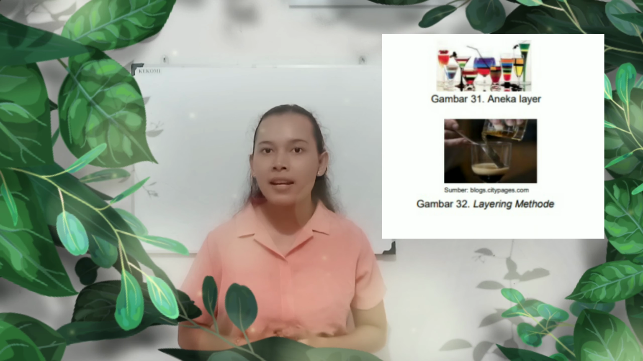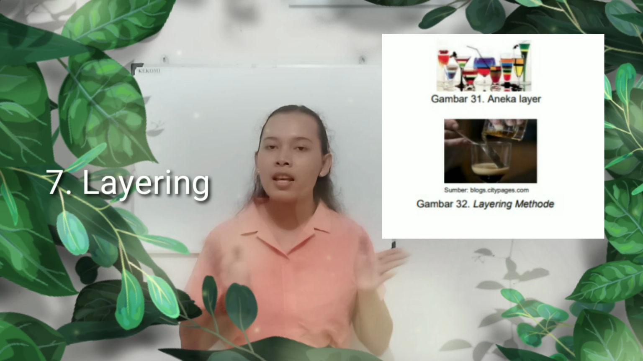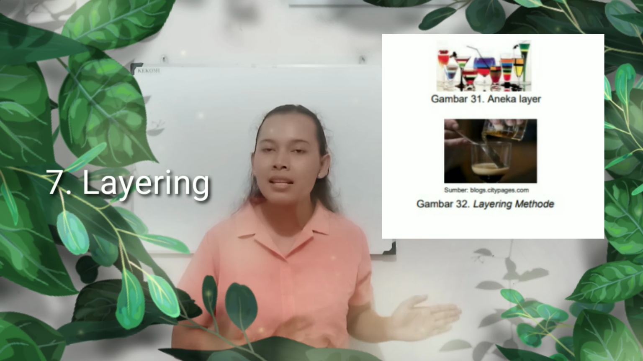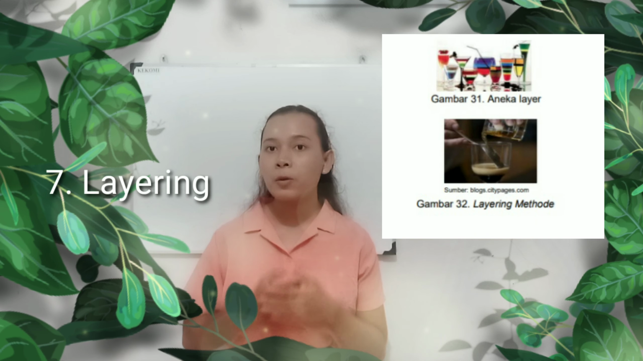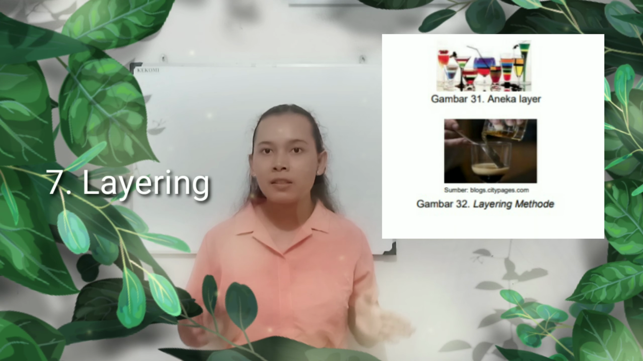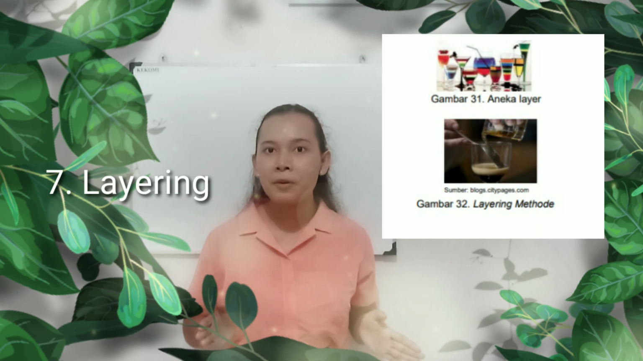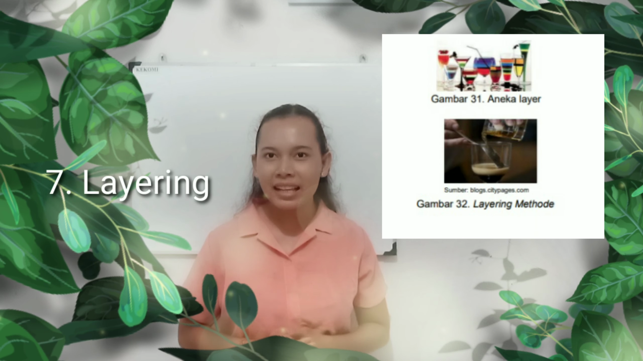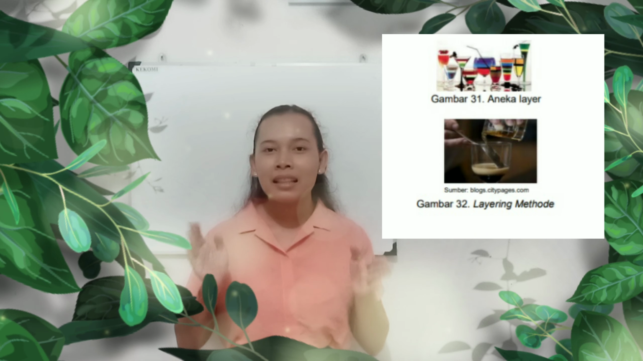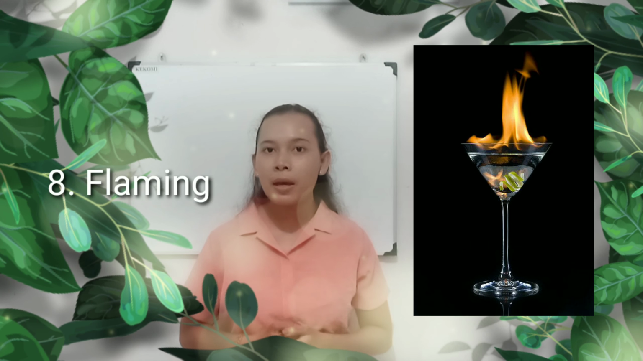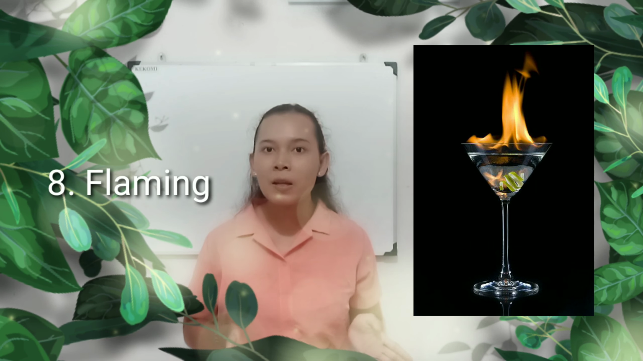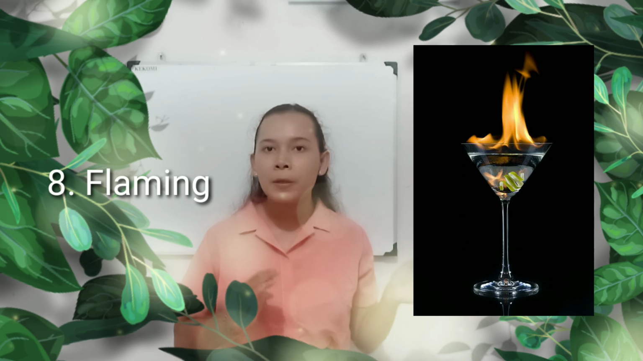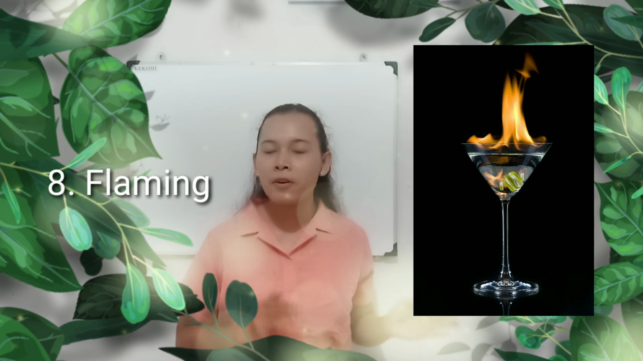Next is layering. It is similar to building. The ingredients are placed in the serving glass one by one, but without using ice. Layering is used in order to create a drink with a rainbow effect. This technique is used for cocktails and mocktails. Next is flaming. It is the method by which a cocktail or liquor is set alight, normally to enhance the flavor of a drink.